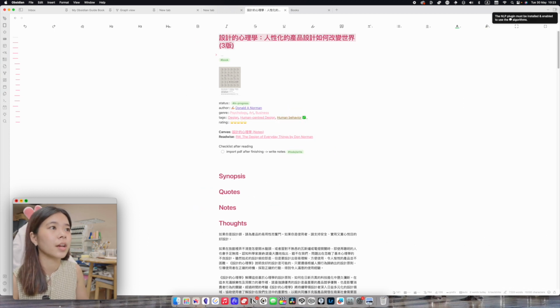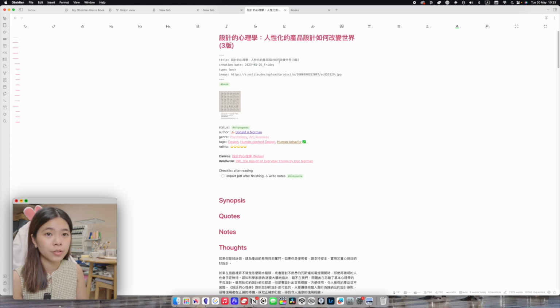So here you see the title of the page, and under that I actually have some metadata fields for this page. And if you have used Notion or Capacities, you might know this as properties.